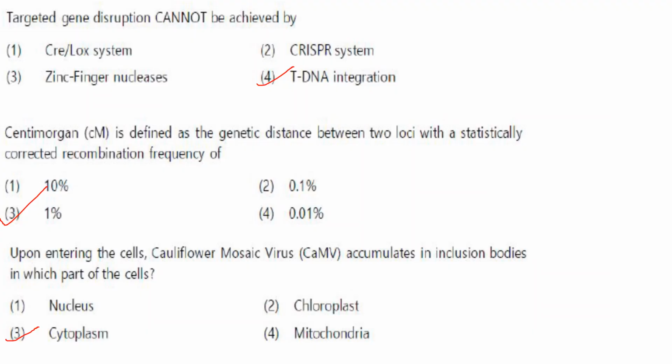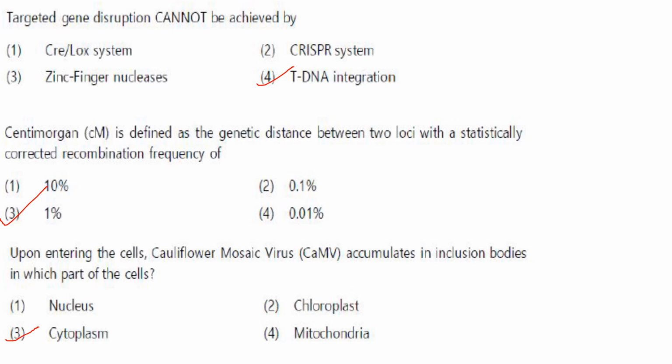Now next one. Targeted gene disruption cannot be achieved by. Targeted gene disruption is an experimental replacement of an endogenous gene with a mutated non-functional version of the gene. So you have an endogenous gene which is not mutated, and you replace that with the mutated or non-functional form of the gene.